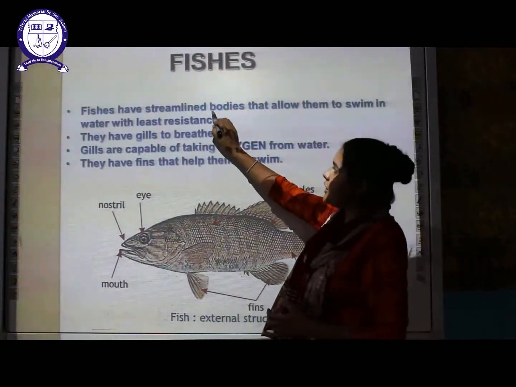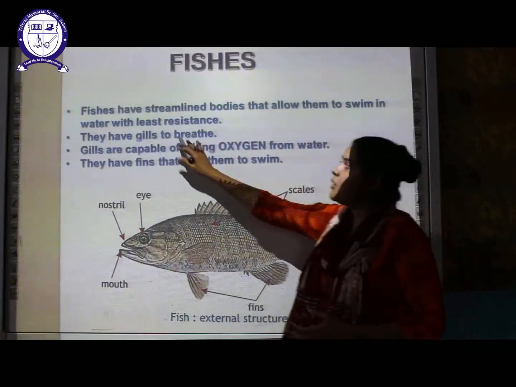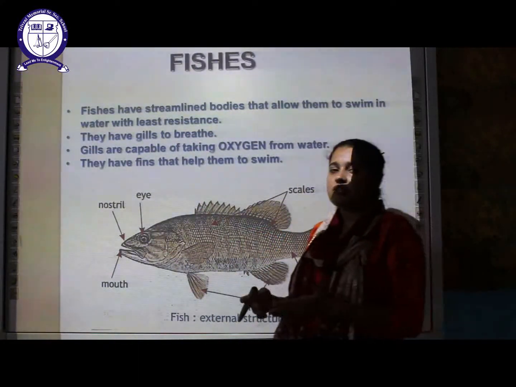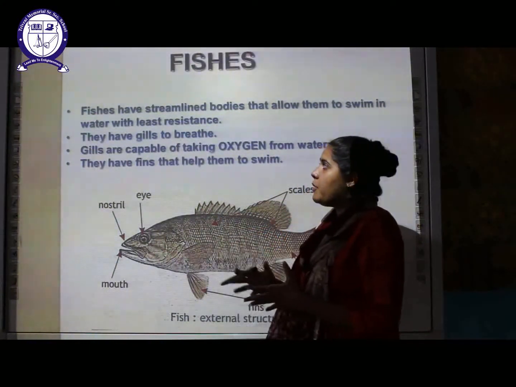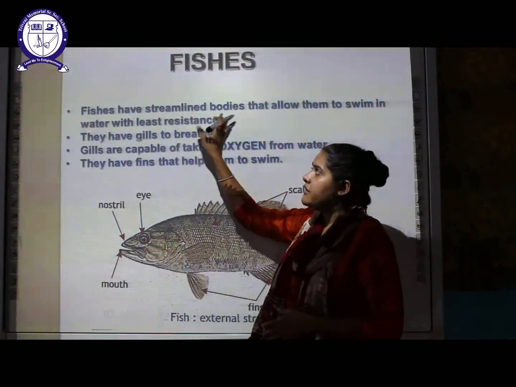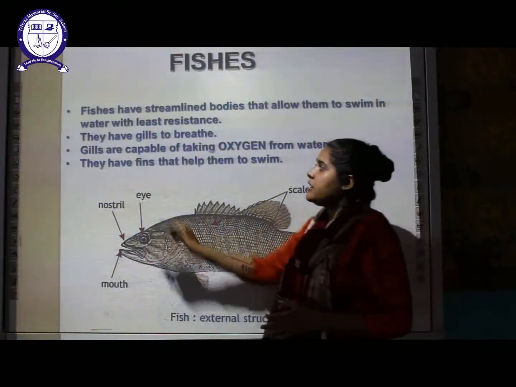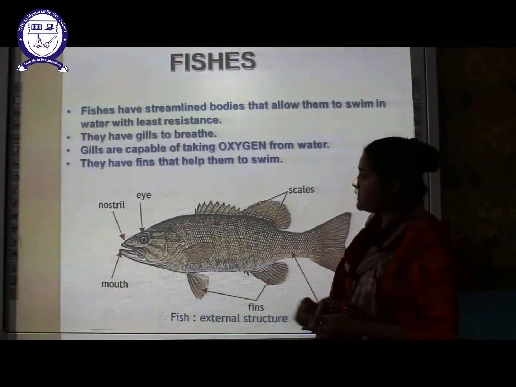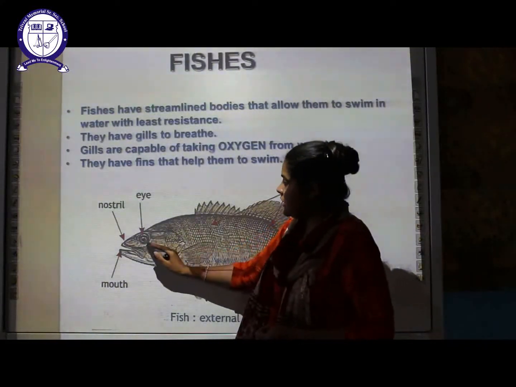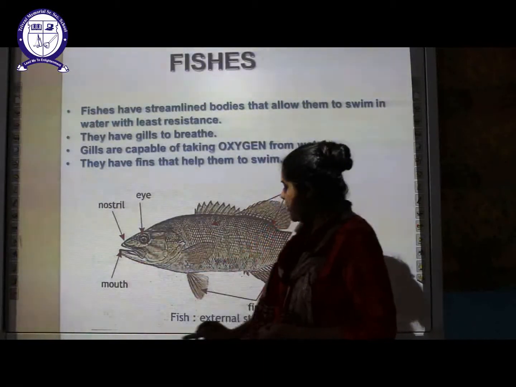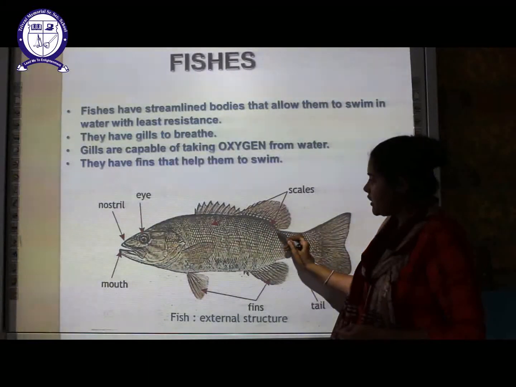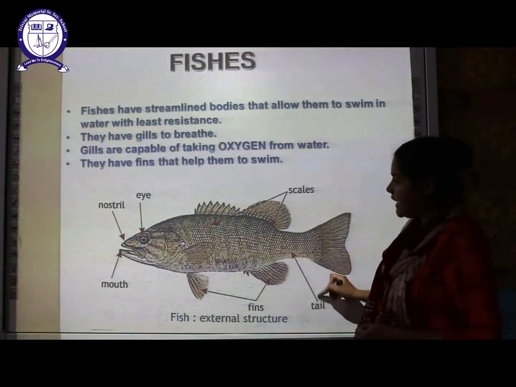This streamlined body of the fish allows them to swim in the water with the least resistance. This is one of the characteristics, the property which helps fish to swim, because they have a streamlined body. Next, they have gills to breathe. These are the various external structures. Here is the nostril, these are the eyes, this is the mouth, these two are the fins, these are scales. You can see small dots, these are the scales, and this is the tail part.